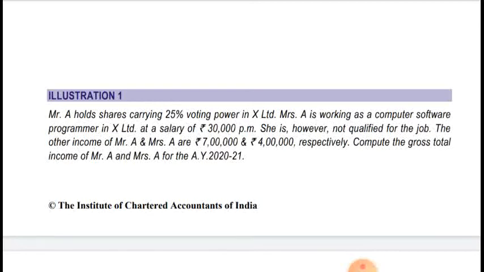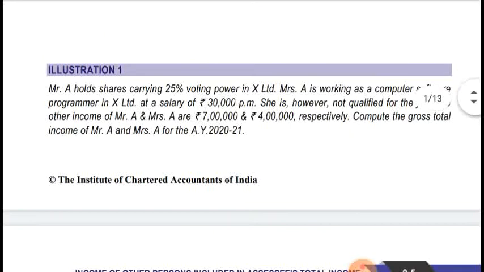The other income of Mr. A and Mrs. A are 7 lakhs and 4 lakhs respectively. Compute the gross total income of Mr. A and Mrs. A for the assessment year 2021. So as you all know, when a spouse has a substantial interest in a concern, and in that concern itself his spouse is getting some remuneration, if she is having a professional or technical qualification for that remuneration, then the income will not be clubbed in the hands of the individual who is holding substantial voting power.